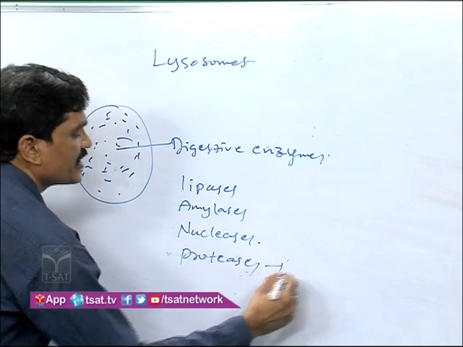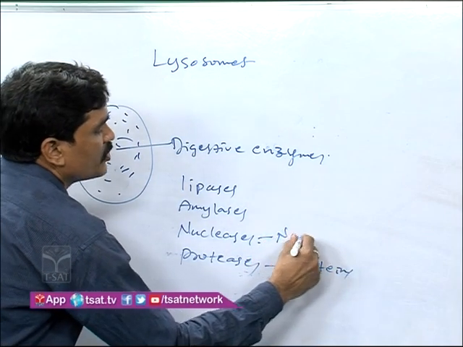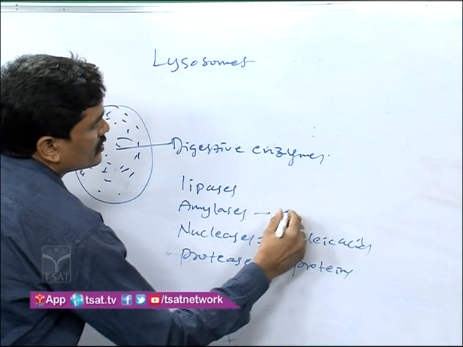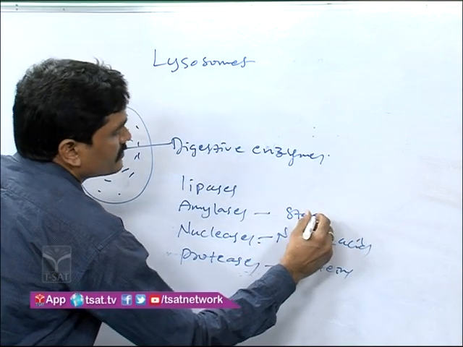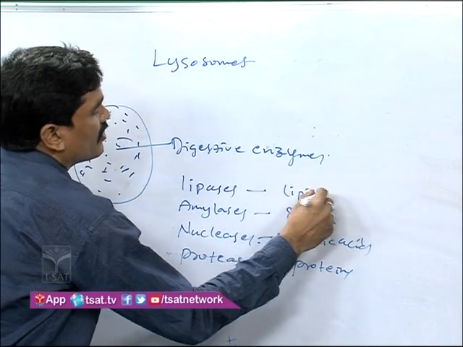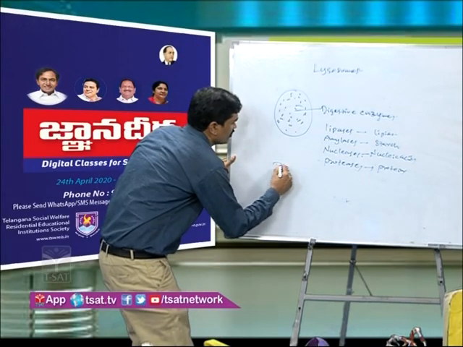The proteases can digest proteins, nucleases can digest nucleic acids, amylase can digest starch or carbohydrate, and lipases can digest lipids or fats. So what is the function of lysosomes? The main function is intracellular digestion.